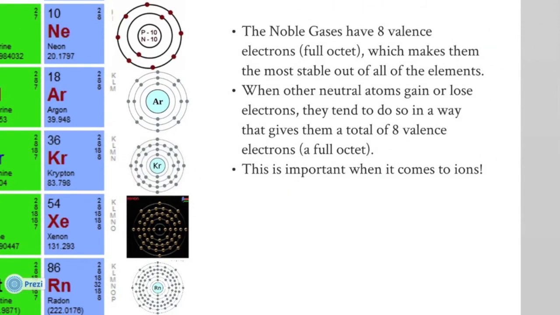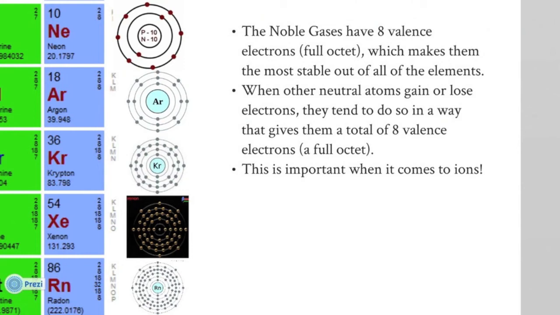What makes these noble gases unique is that they all have 8 valence electrons, a full octet, which makes them the most stable out of all the elements. When other neutral atoms gain or lose electrons, they tend to do so in a way that gives them a total of 8 valence electrons.